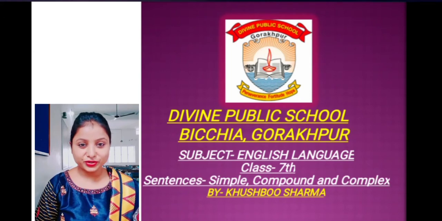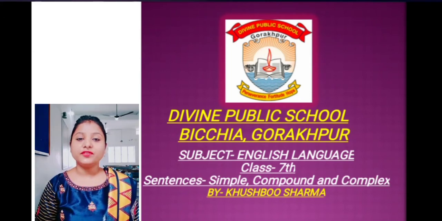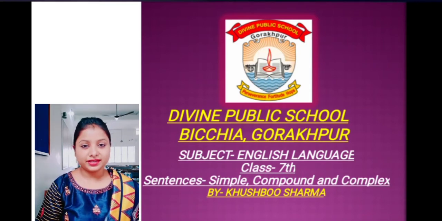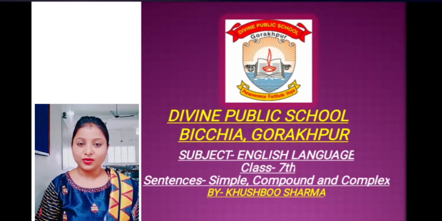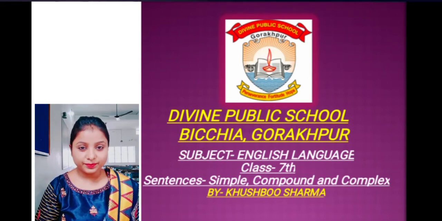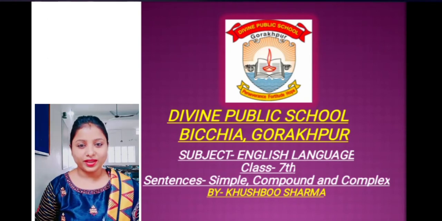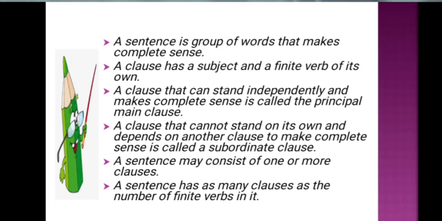Today we are going to start a new chapter of English language, sentences. Earlier we have read about four kinds: declarative, interrogative, imperative and exclamatory. Now we will talk about broad categories of sentences: simple, compound and complex. So let's start. Before starting the chapter, let's have a short glimpse of sentences and clauses.